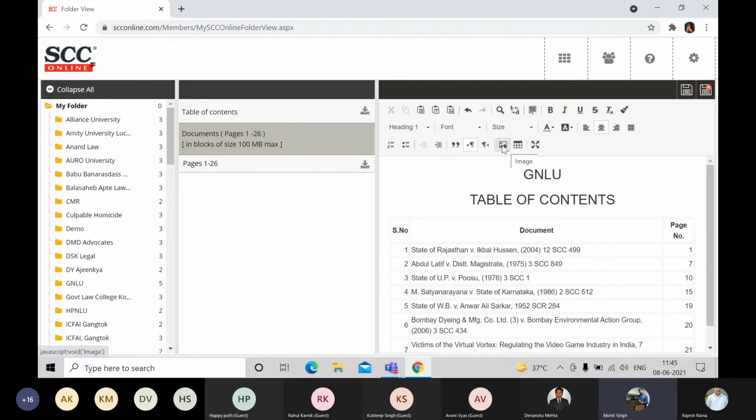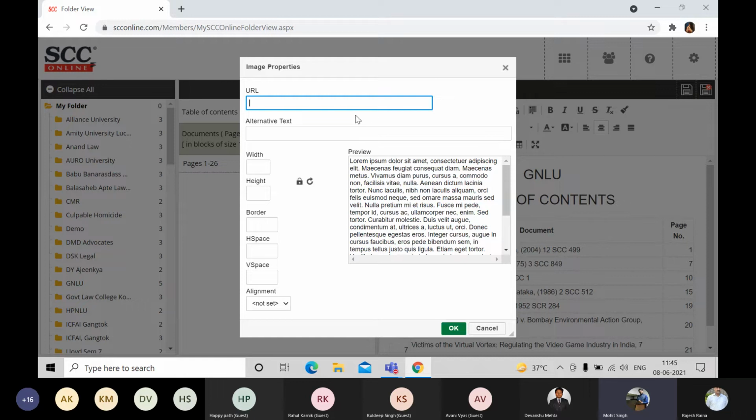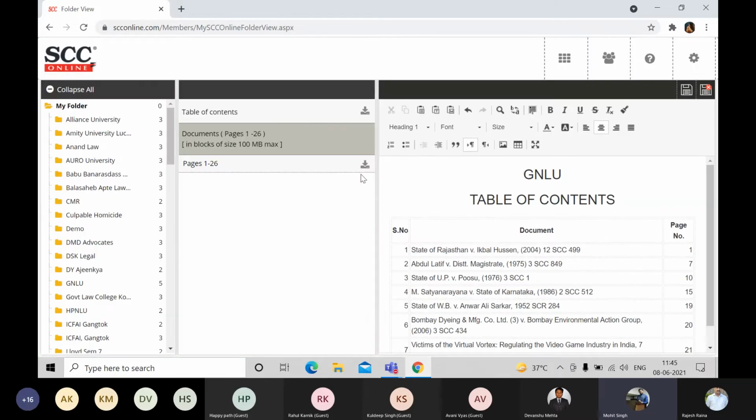Click on the image and it will ask you to put in the URL of the image, and whichever URL you put in over here, you can adjust the width and height, the border, and all those spacings, and you can insert any image over here and present it in your moot court competition, right? You can always view it in full screen. You can do any other personalization which you want, but make sure to save it before you download it. Once you save it and download it, it will be there forever for your second use or for your n number of uses again and again.